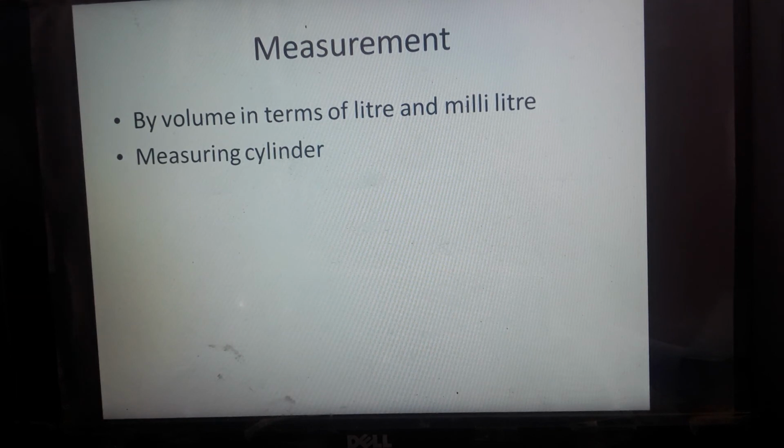So that is known as measurement. We can measure the volume of a liquid by using measuring cylinders. Measurement will be marked on the cylinders. So this volume we can measure in liters or milliliters. If it is a small measurement, we can use milliliters. If it is a big measurement, we can measure in liters. Measuring cylinders are used for the measurement of liquid. Measurement will be there on the cylinder itself, 100 ml, 150 ml, 200 ml, like that.